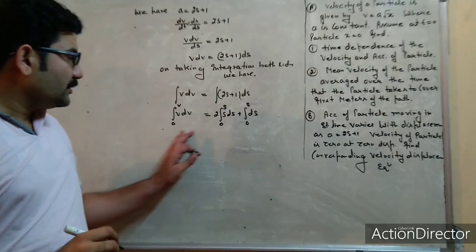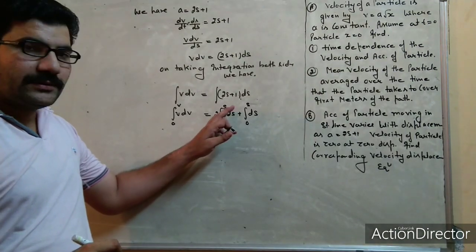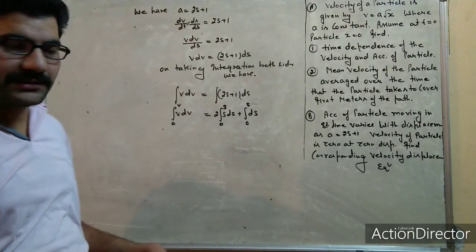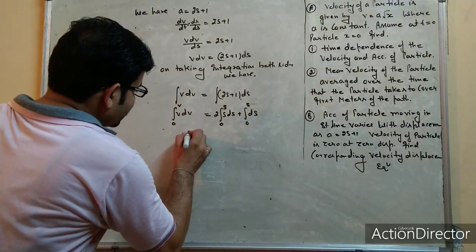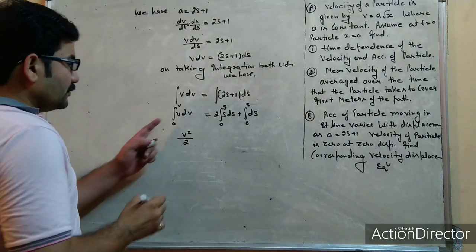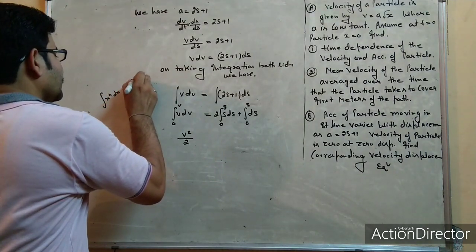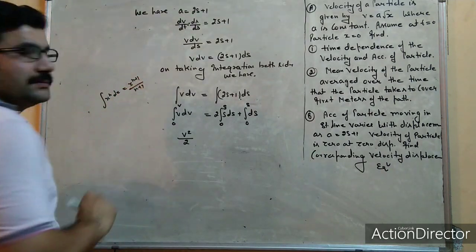In case of 0 displacement, 0 velocity, but in case of displacement s, velocity will be v. These are the limits for solving that integration. Now it comes out v square by 2. We know that by using the formula x to the power n dx.